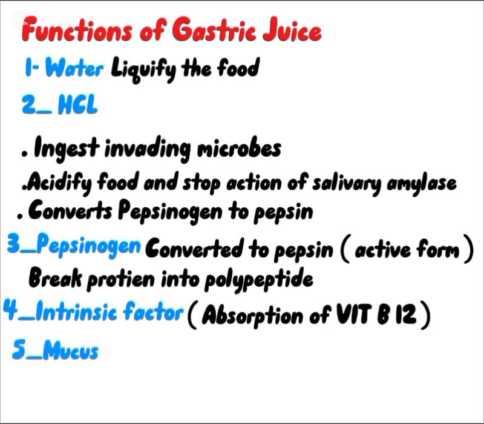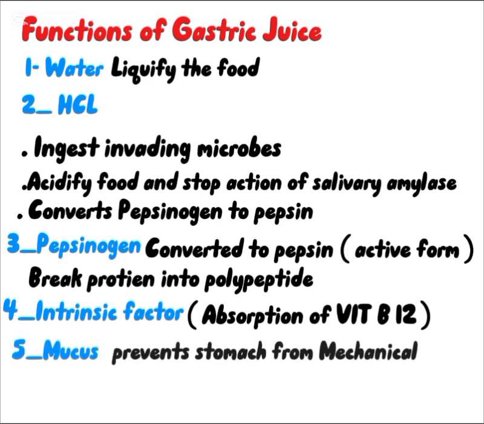Mucus in the gastric juice protects the stomach from mechanical injury by lubricating its content. It also protects the stomach from chemical injury by acting as a barrier between the stomach wall and the corrosive hydrochloric acid and pepsin that would digest the stomach.